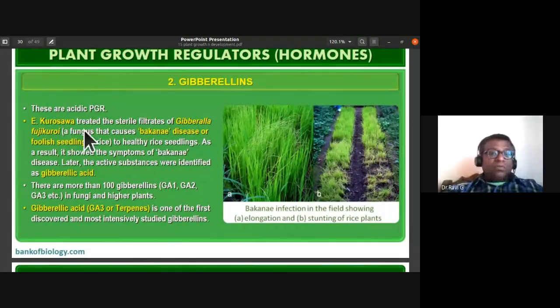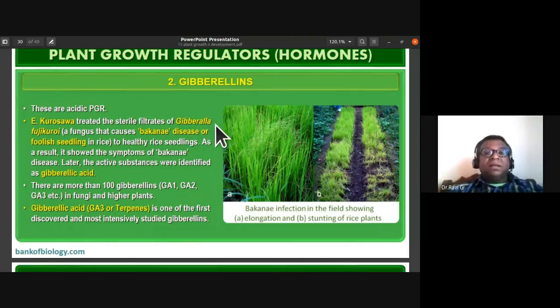Kurosawa treated the sterile filtrates of Gibberella fujikuroi, a fungus, to healthy rice seedlings. So he showed that this disease was caused by Gibberella fujikuroi, a fungus. Kurosawa was a Japanese biologist who took this Gibberella fujikuroi, a fungus which causes this disease.